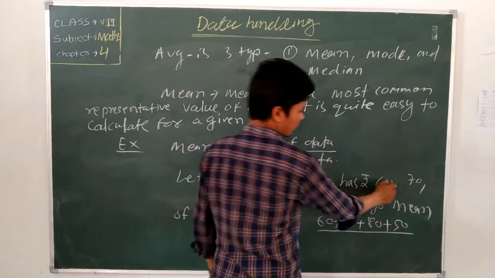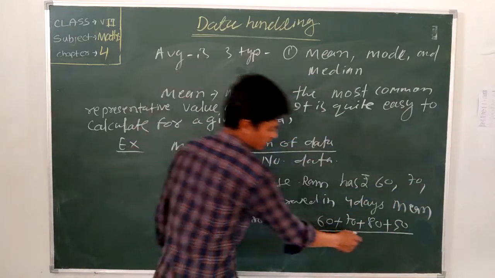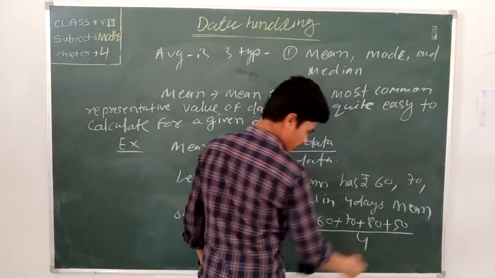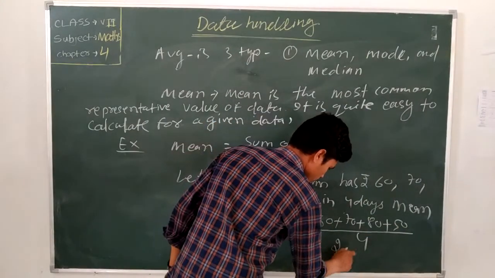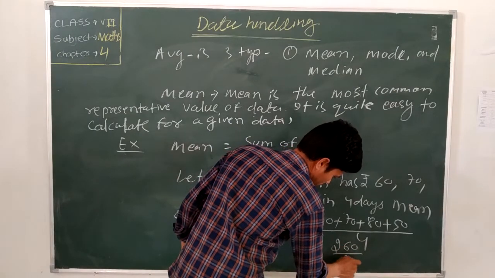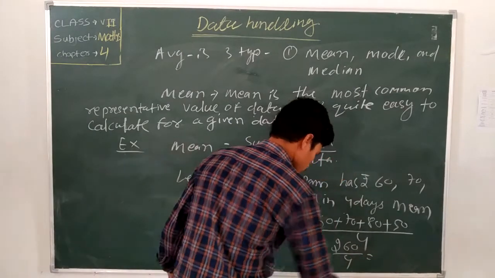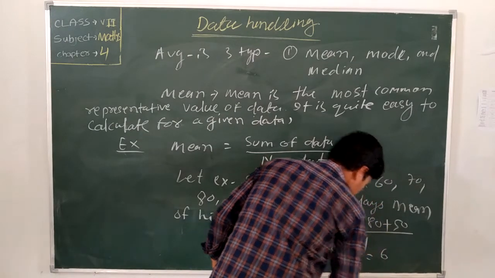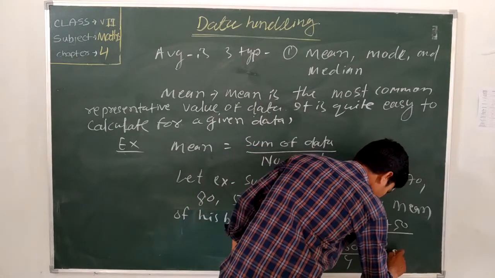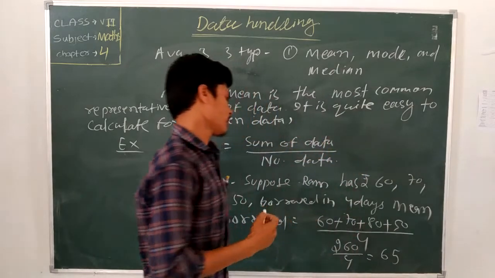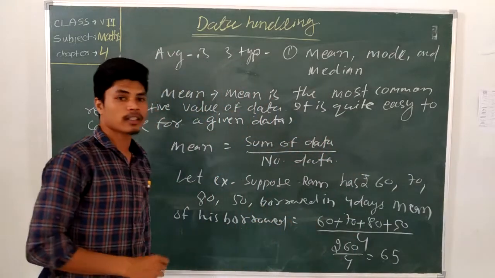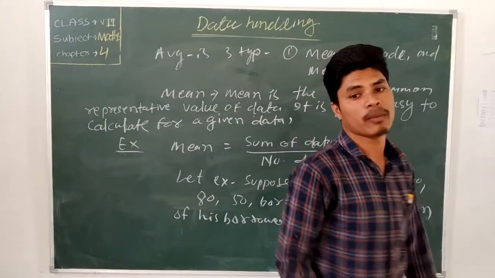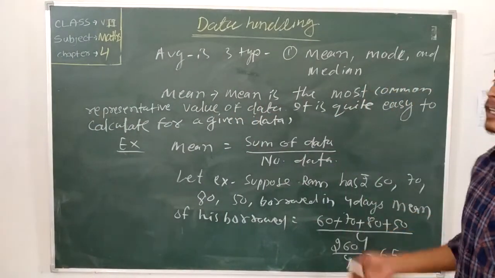How many data are there? 1, 2, 3, 4. So four data are there. Then 15, 4, 26, and so on. Then the mean of the data is found. Clearly, this is how you find the mean of the data.